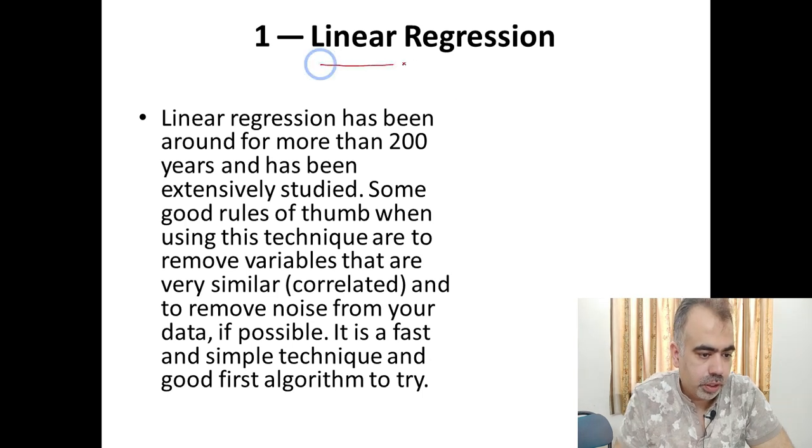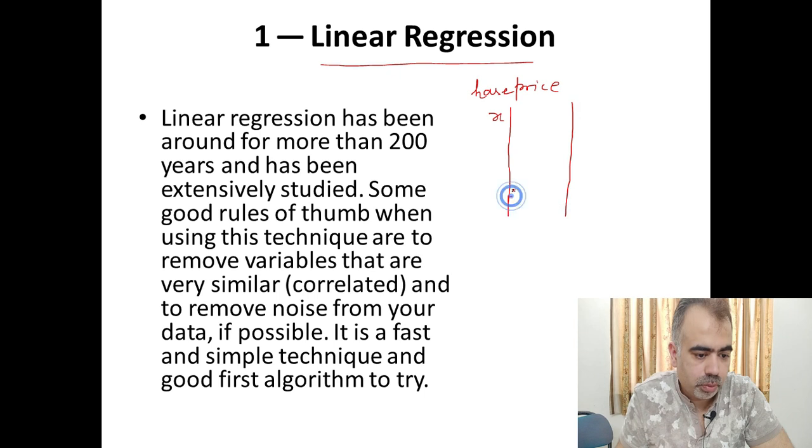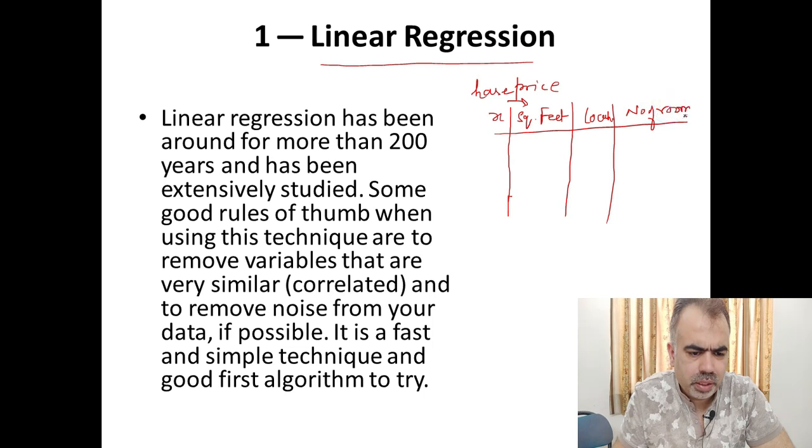Actually, if I explain linear regression in my terms, let us suppose you have a data set with a variable like a house price, and the house price depends upon many things. The foremost thing on which the house price is dependent is the area in square feet. Another is the location, the number of rooms, and many other things on which it is dependent.